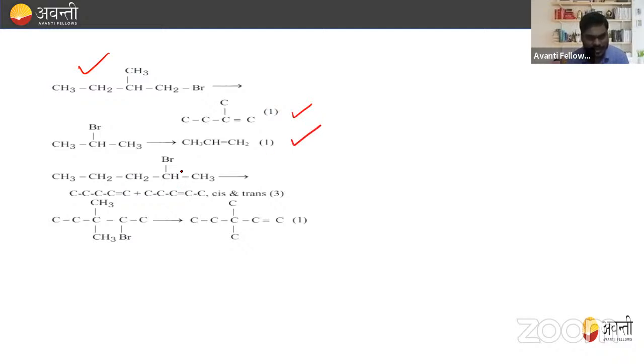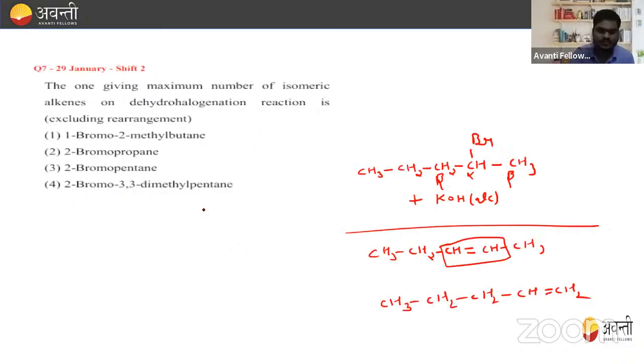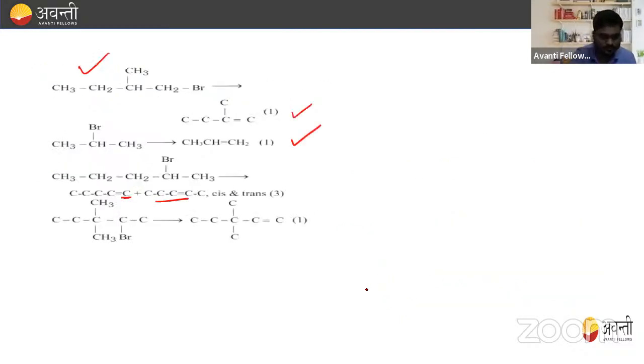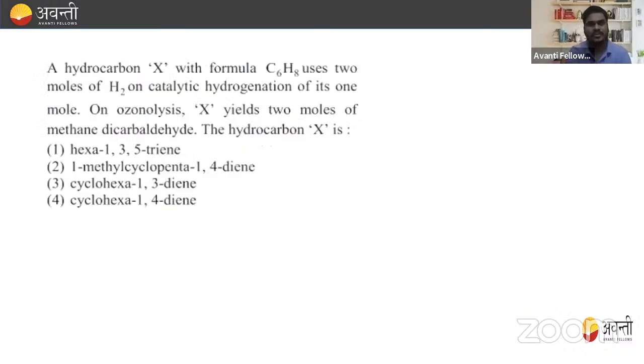If I am considering this one, that is 2-bromopentane, we'll get two products, right? That is cis and trans. So the one which gives the maximum number of isomeric alkenes is 2-bromopentane, this one, okay, that is two products. So this is also a very simple question based on dehydrohalogenation only.